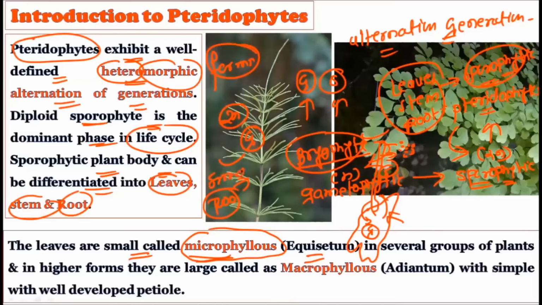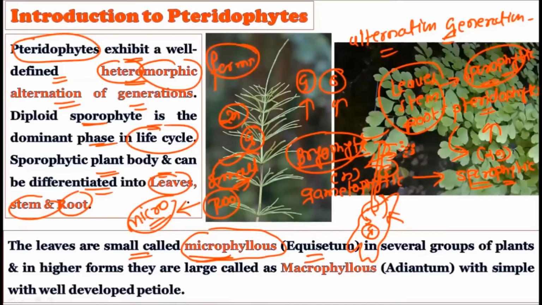How can you remember this? When we say micro, M-I-C-R-O, it is just like microorganism, we are talking about something very small. So there are small leaves found in the pteridophytes. These are called microphyllous leaves. Microphyllous literally means small leaves, and for that we have the example of Equisetum.